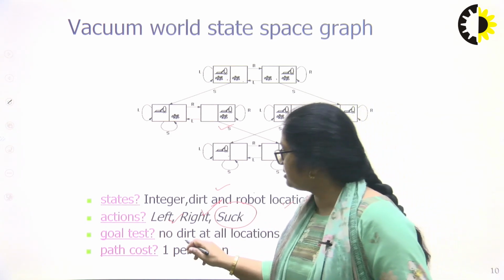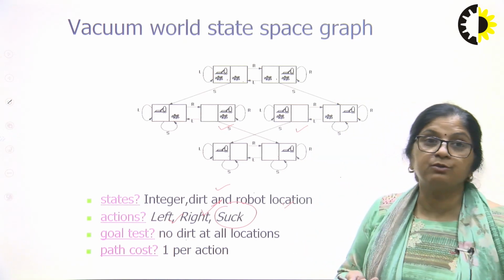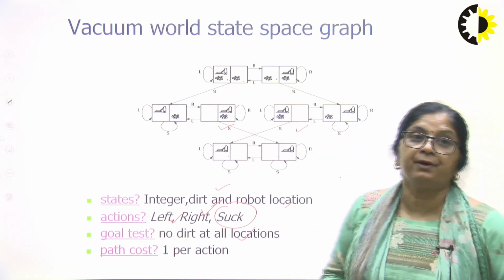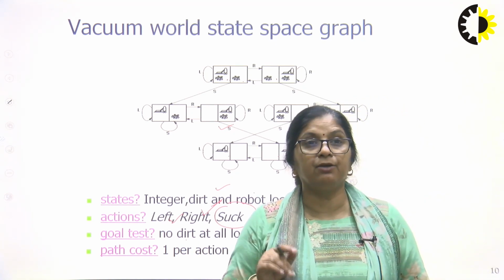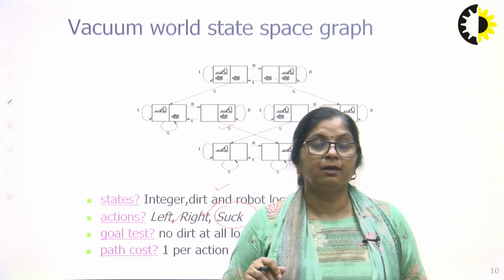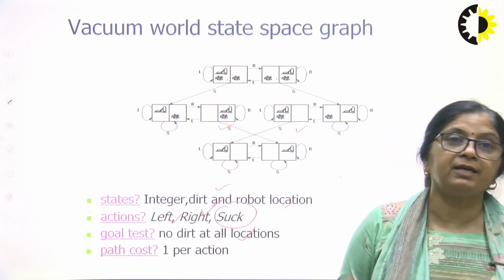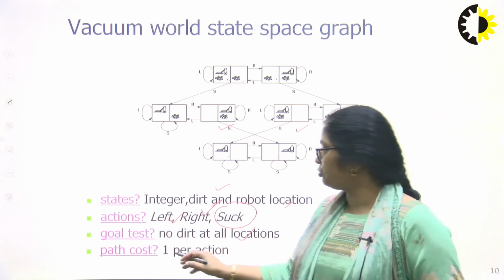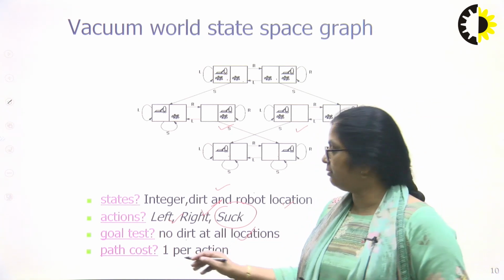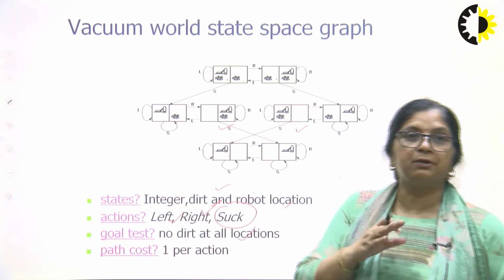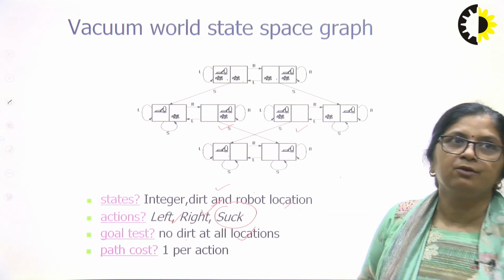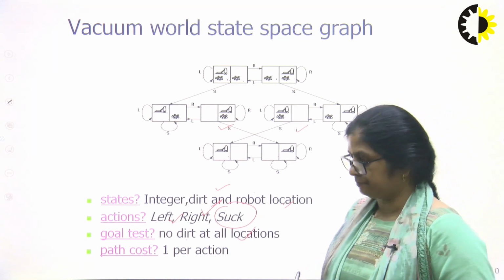What is the goal test? When do we have to stop? When there is no dirt at all the locations. Now, when we are doing one action, cleaning of one tile or moving to the next tile, it is taking one action. So let me take a cost of 1 per action. So the total path cost will be equal to the number of actions performed. So this is the way to formulate the problem.